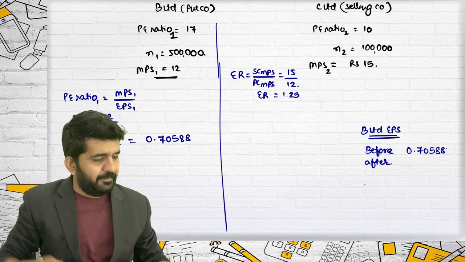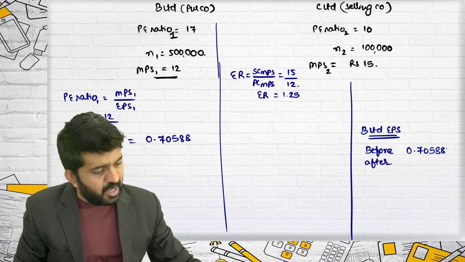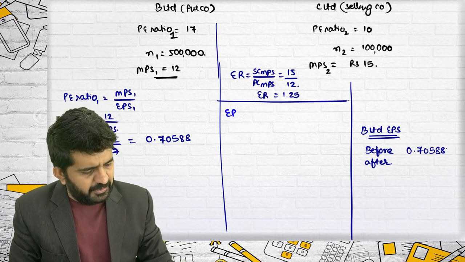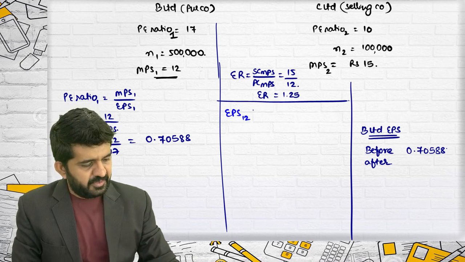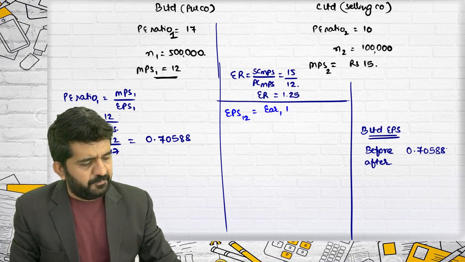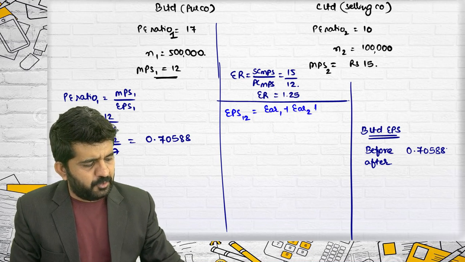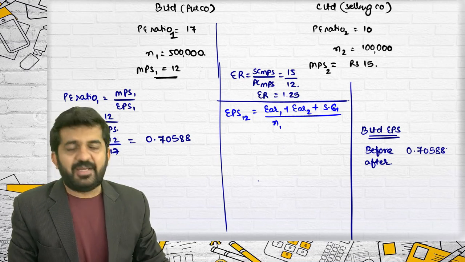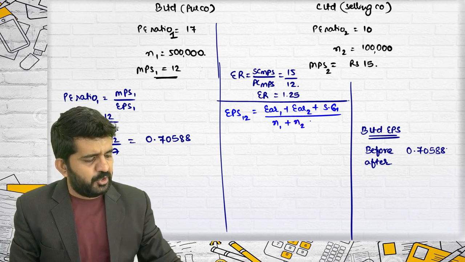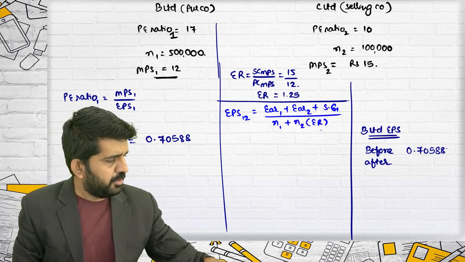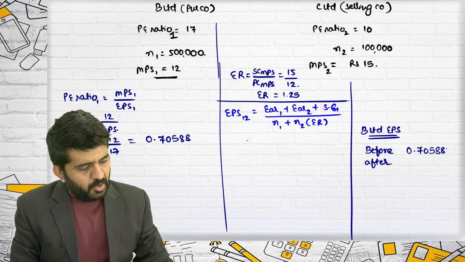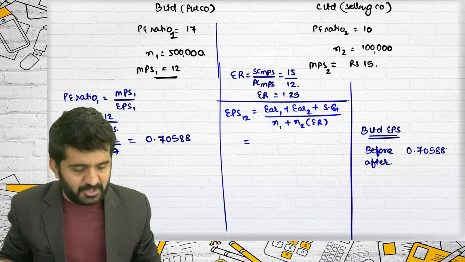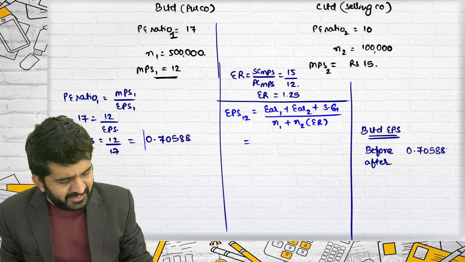Now, what will be EPS after merger? EPS 1-2 is nothing but earnings of company 1 plus earnings of company 2 plus synergic gain, not given, so I'll be taking it as 0, divided by N1 plus N2 into exchange ratio. Sir, what is the earnings of company 1? I don't know. Sorry. But you have EPS?